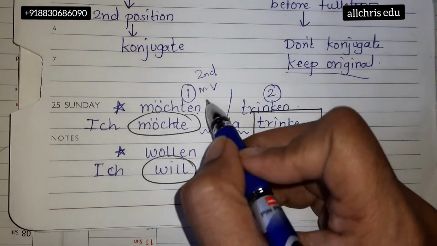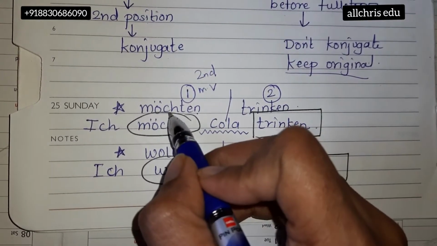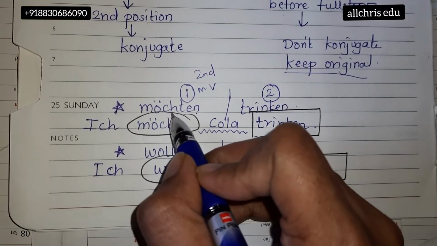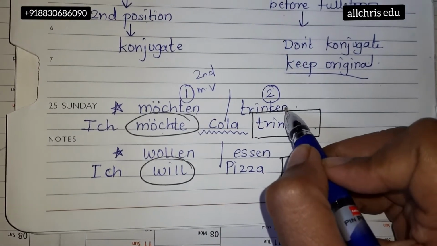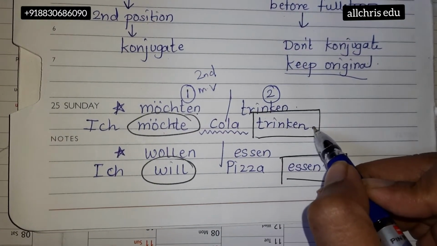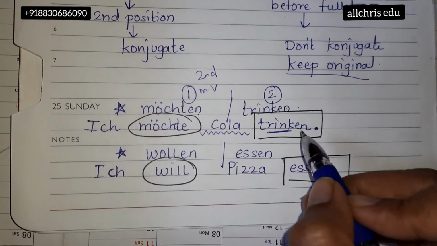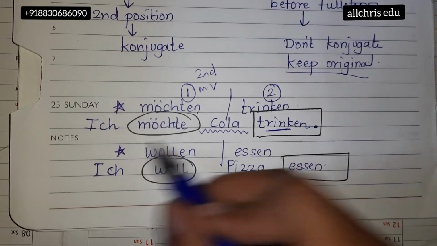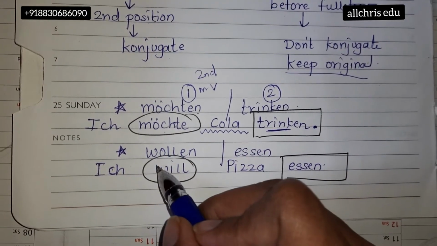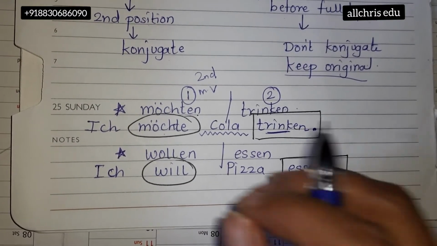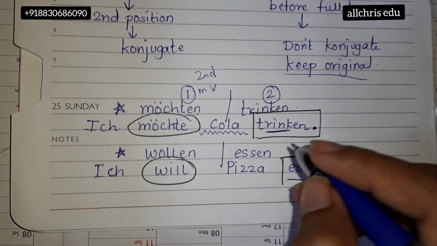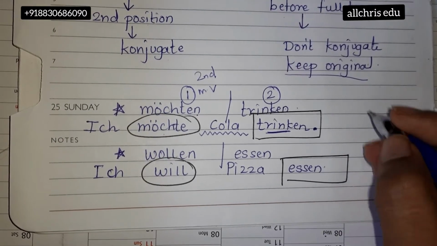The main thing is, when there are two verbs, first we have to conjugate the modal verb, give it preference, and put it in the second position, and the second verb you have to put before the full stop in original form. So square means original, circle means conjugate. Now in a similar manner, you can frame some sentences in the similar pattern. Why should this rule be applicable?